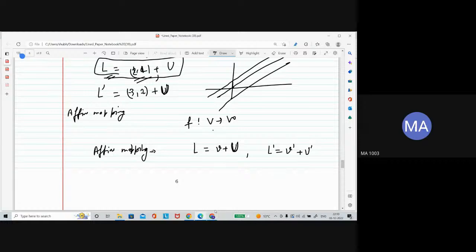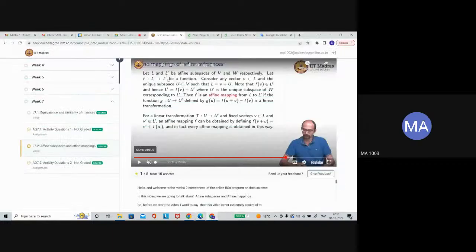Now let's say F is a map from L to L prime. Let it be a function.